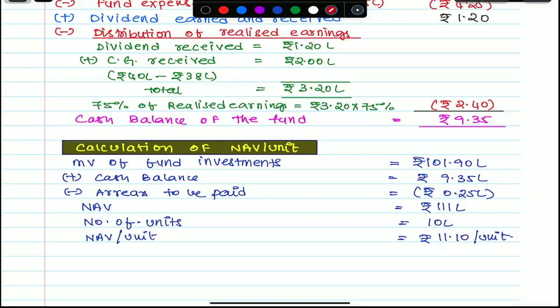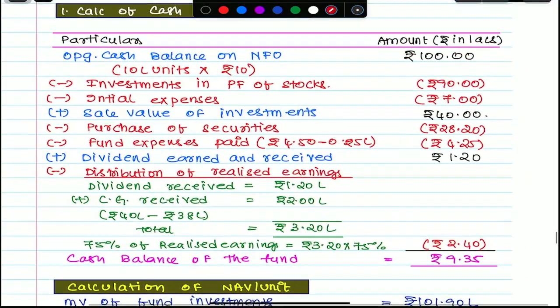Dividend 1.2 is also included. We added 1.2. See there, see the screen. How much dividend is earned and received? We added it already. Was the 2 lakh capital gain added or not? We added it. Separately we didn't add. In that 40, the capital gain is also there. That 2 plus 1.2 is 3.2. Of that, 70% is paid. Therefore we deducted 2.4 again.